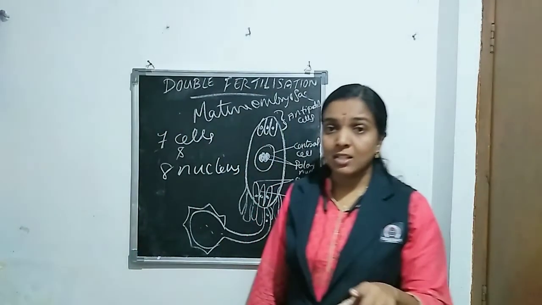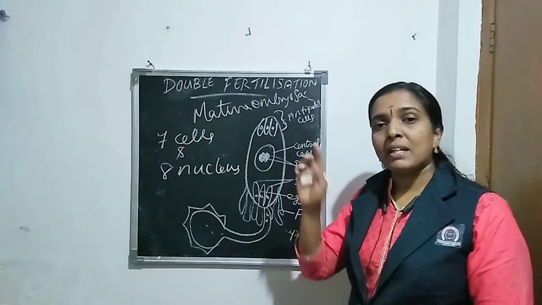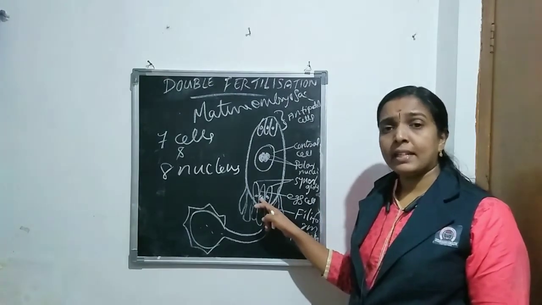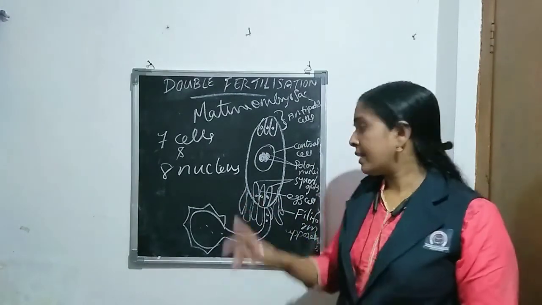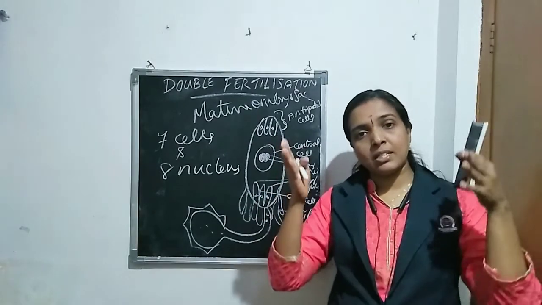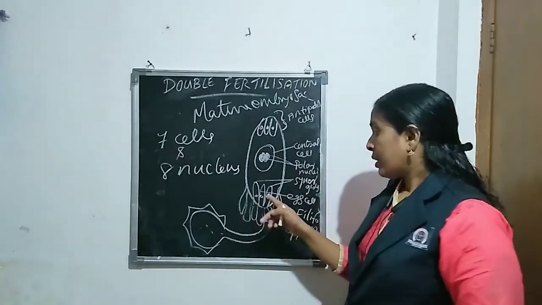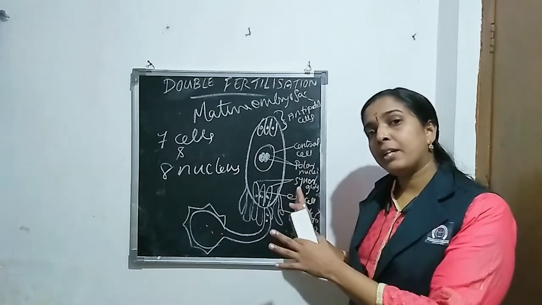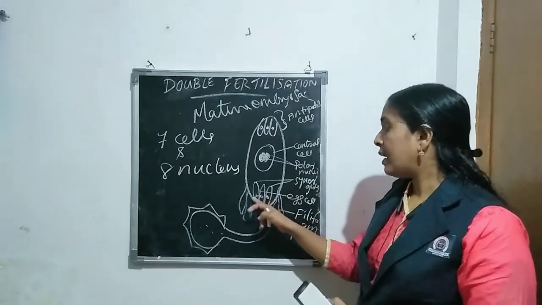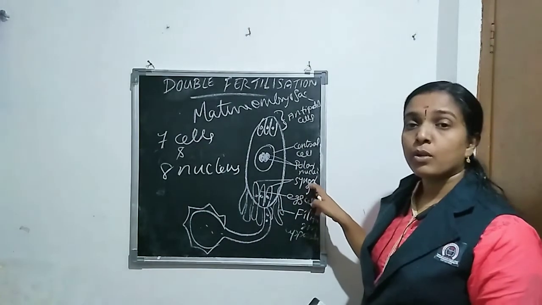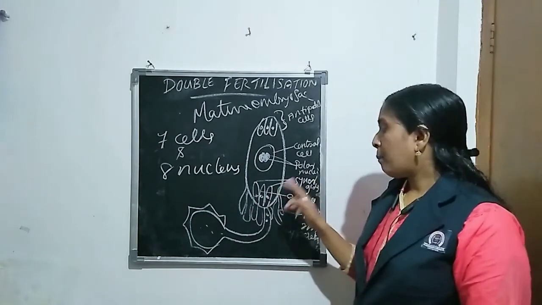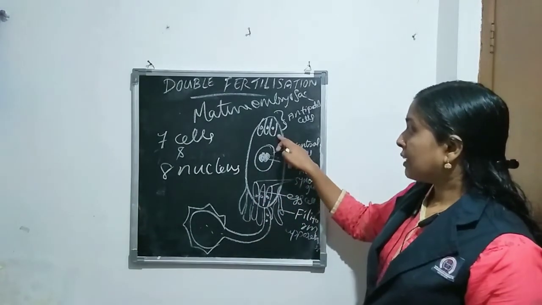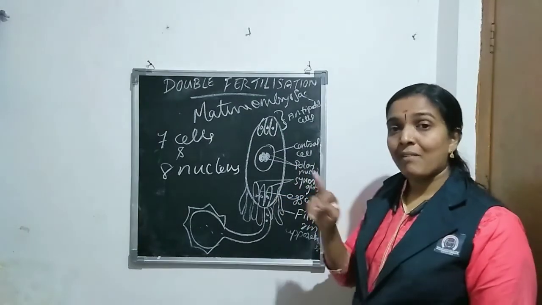The egg apparatus consists of 3 cells, same as the antipodal cells, but these 3 cells are separate. One cell is called the egg cell, situated at the center of the egg apparatus, and 2 cells are situated on both sides of the egg cell. These 2 cells on the lateral sides of the egg cell are together known as synergids. They protect the egg cell. That is the egg apparatus. How many cells are there? 3 plus 1 plus 3, 7 cells.